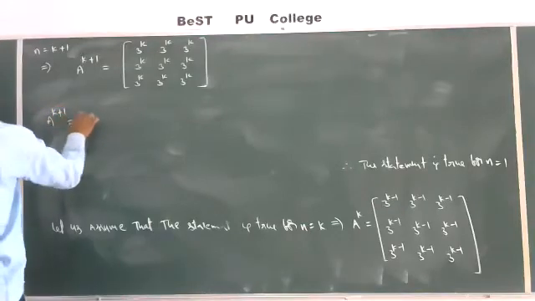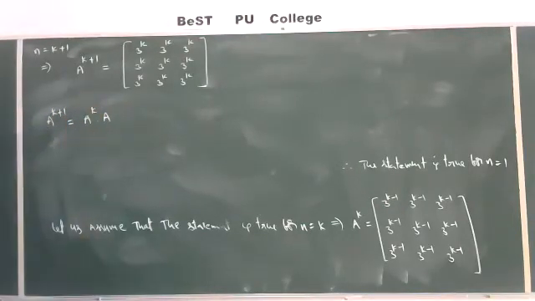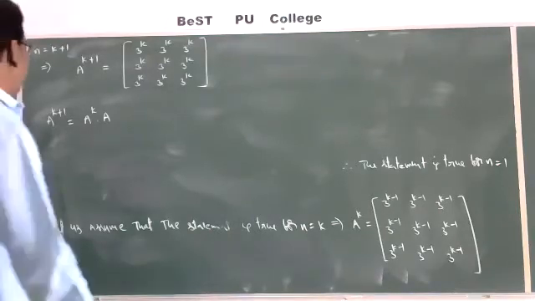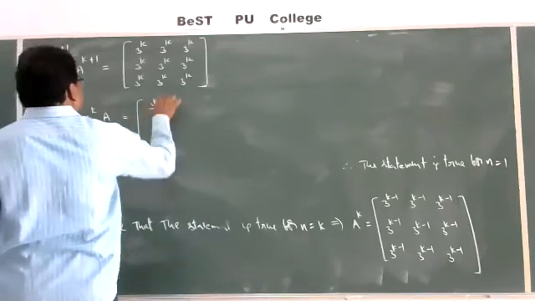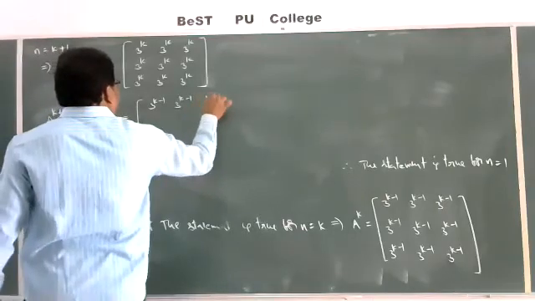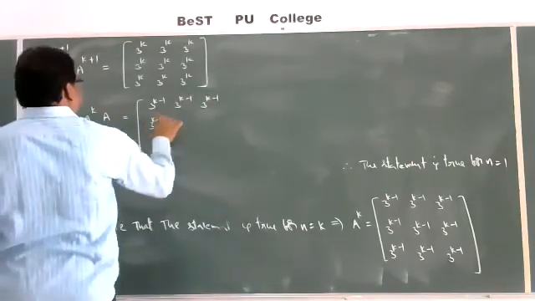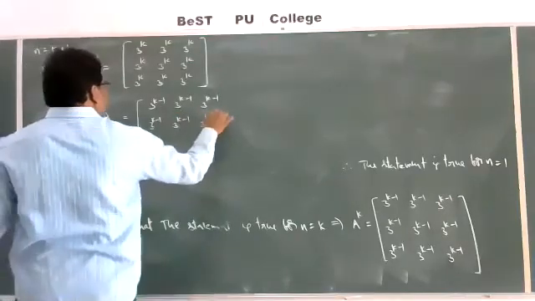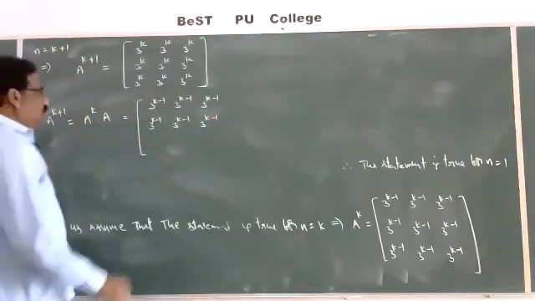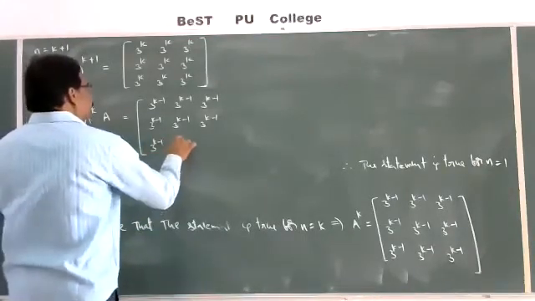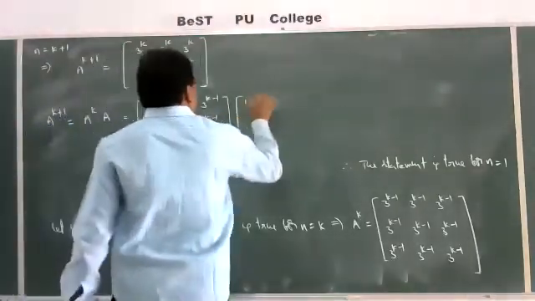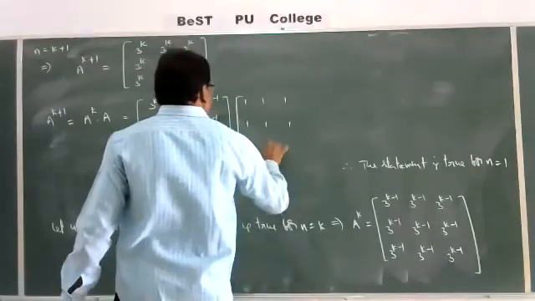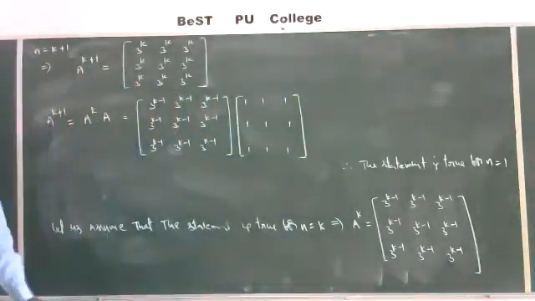A power k plus 1 is equal to A power k into A. So what is A power k here? Every entry is 3 power k minus 1, into A, which is the matrix with all entries 1.